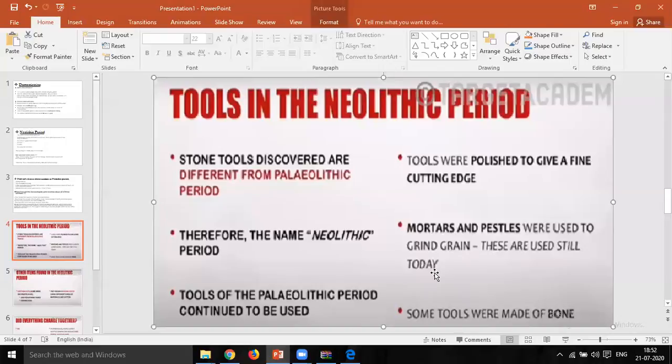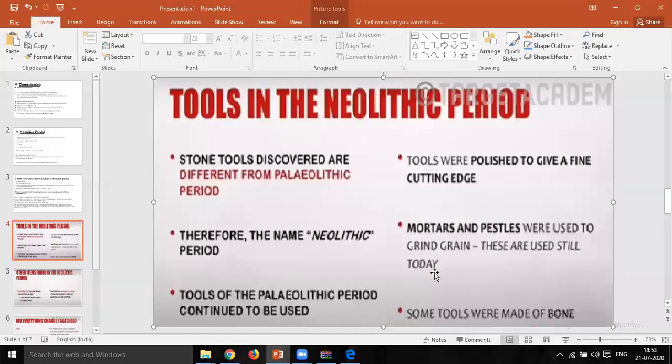You can see the stone tools that were being used in the Neolithic period in your textbook. On page number 19, you can see four kinds of figures. Those are the kinds of stone tools used in the Neolithic period. You can see their edges are really sharp and smooth, and they are shining. These kinds of tools were being used, and mortars and pestles were also being used